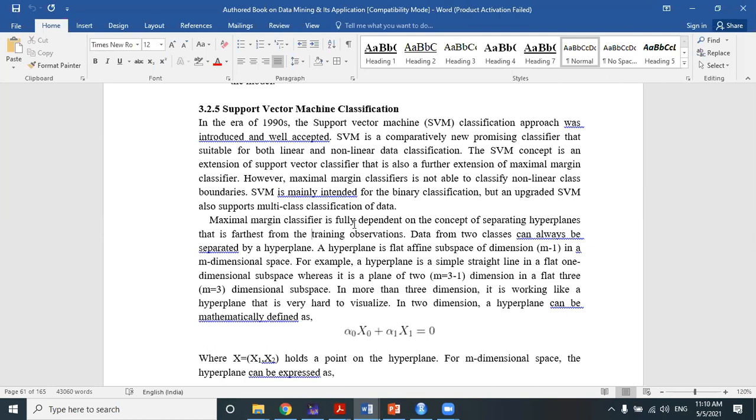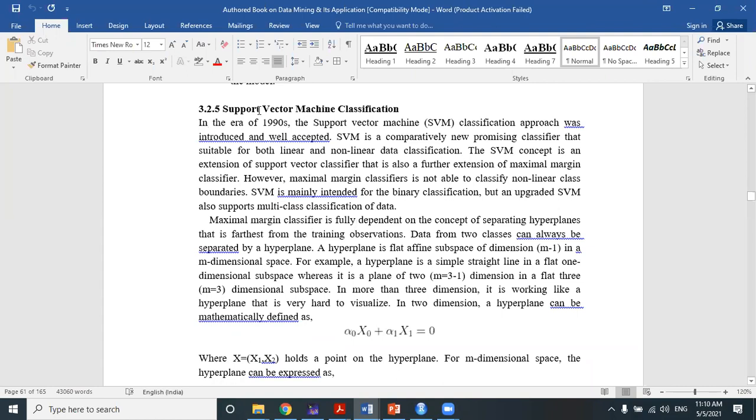The second property I discussed is that support vector machine depends on the features of a hyperplane, or the quality of the hyperplane, and it is nothing but an extension or upgraded version of the maximal margin classifier. Maximal margin classifier is the very initial part of this kind of margin based classification, and support vector machine is the very well accepted and well modified version of it.